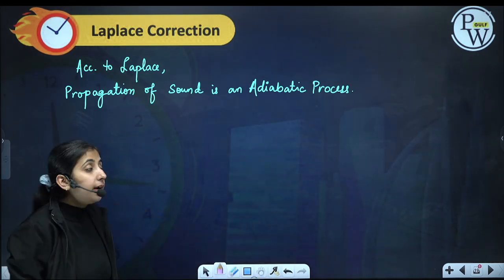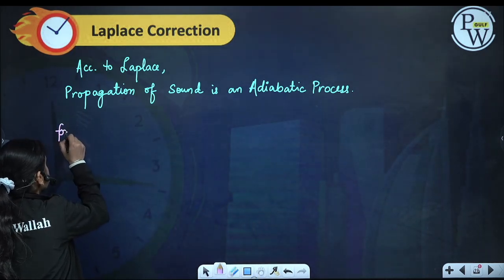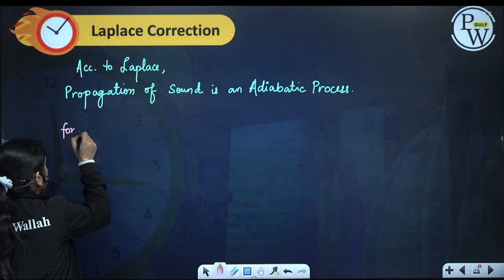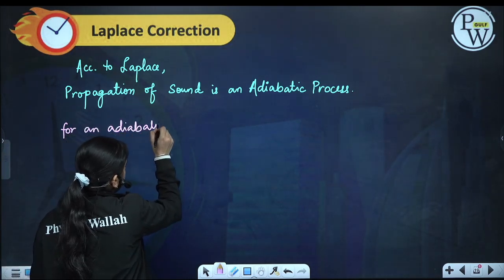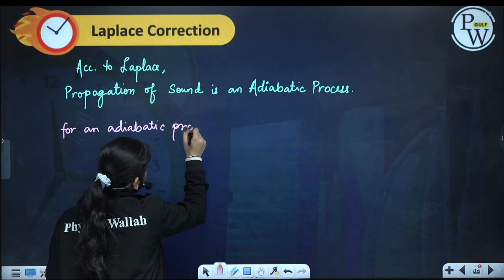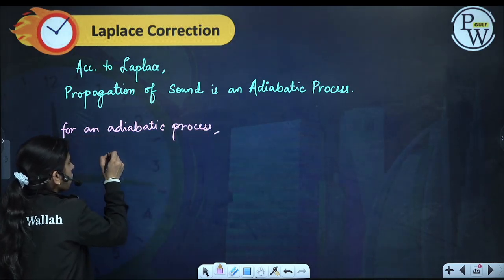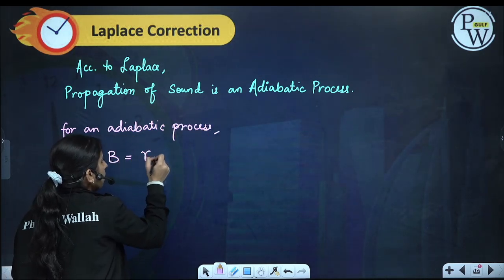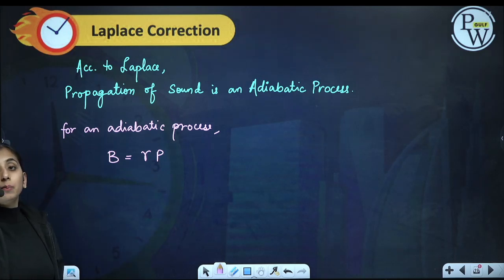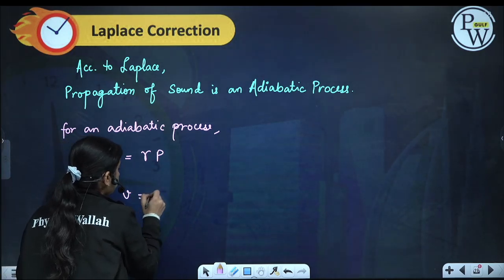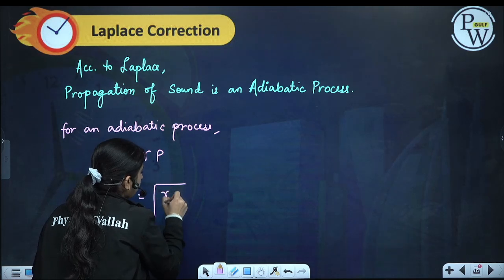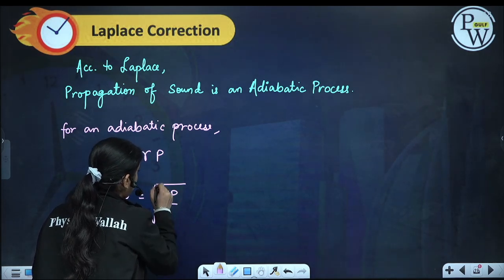For an adiabatic process, what is the bulk modulus? The bulk modulus of elasticity is equal to gamma times P, where gamma is the adiabatic index. From here we get the speed of sound as under root of gamma P by rho.